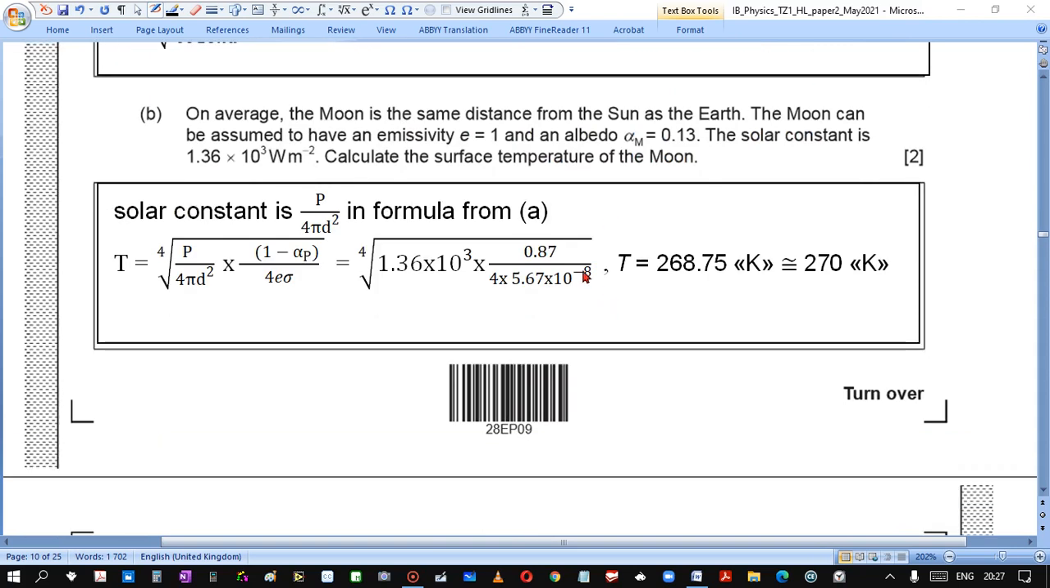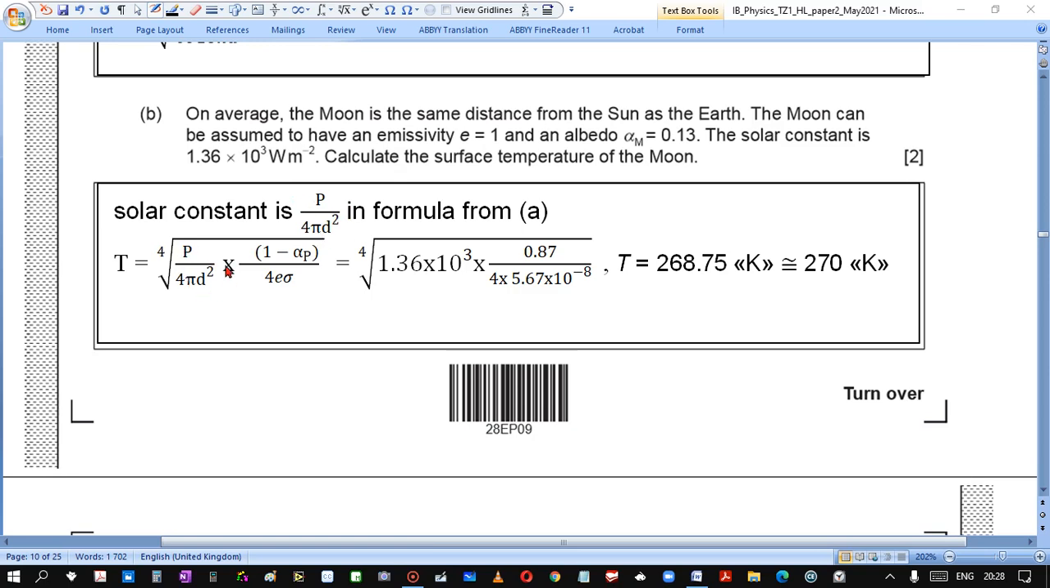On average, the moon is the same distance from the sun as the earth. The moon can be assumed to have emissivity 1, albedo 0.13. The solar constant is given. Calculate the surface temperature of the moon. Here, be attentive. P over 4 pi d squared is the solar constant. It is how much is falling on a meter squared at the distance of the Earth.